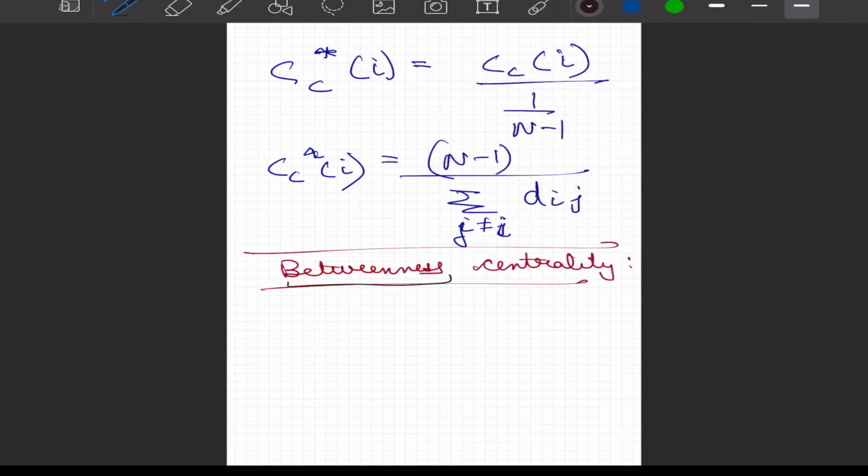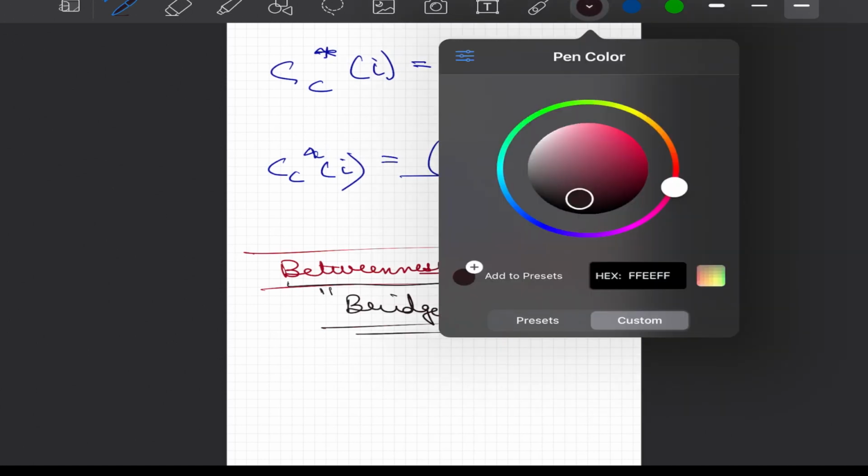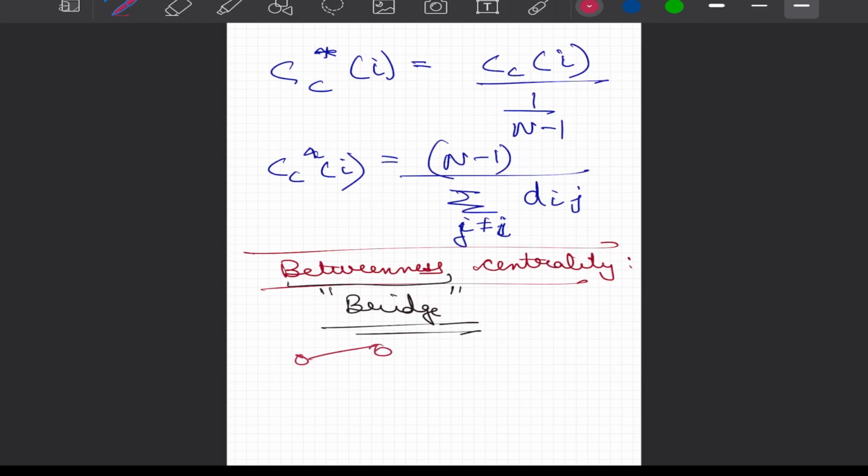Now again, betweenness, as the name suggests, is how many times you have to cross a particular node to reach other nodes. So this is a measure of how much a particular node acts as a bridge. Let us try to make it more intuitive. There are two networks, one that I am making in red and another network that I am making in blue. Now all these nodes have fairly high degrees, and we can even give them a couple of more degrees.